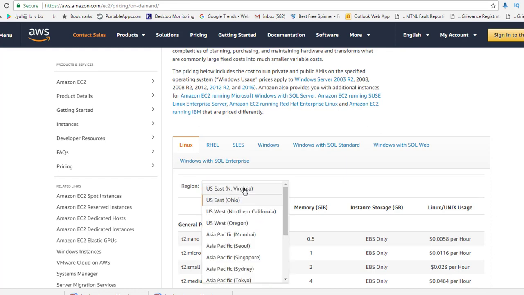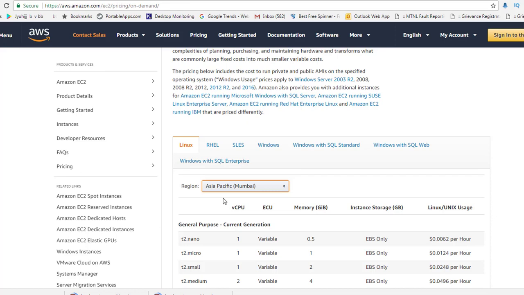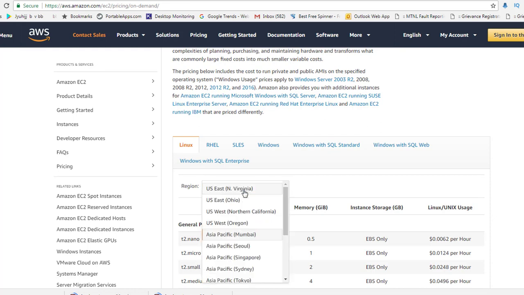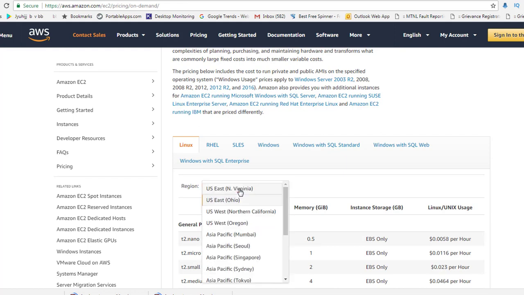If you want to specifically pick any Asia, like Asia Pacific, if I pick Mumbai, you will see the pricing will be different from US East prices, right? So you can see it is 0.0058 here, and if we select Asia Pacific, which is 62, that means if we go to the Asia Pacific data center, that will be more expensive for us, right?